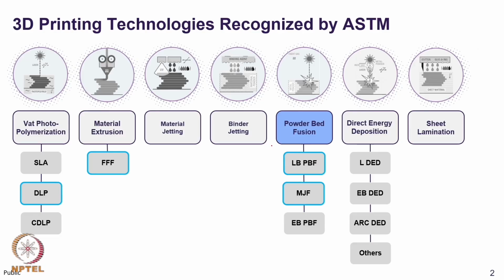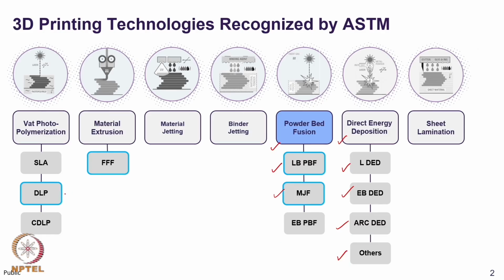Based on the principles of powder bed fusion, we know now about laser based powder bed fusion, material jet fusion. We also have learnt about direct energy deposition.